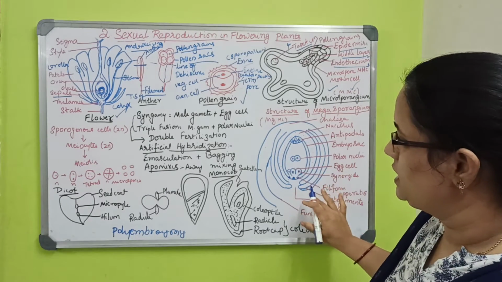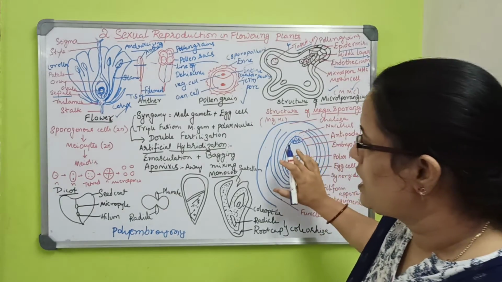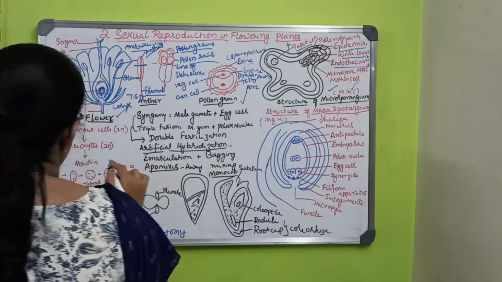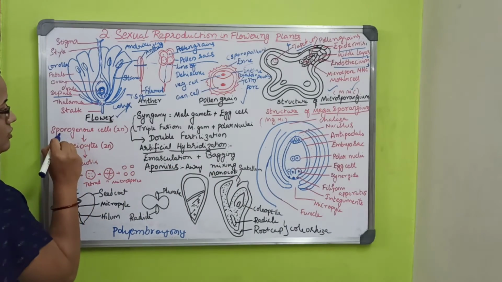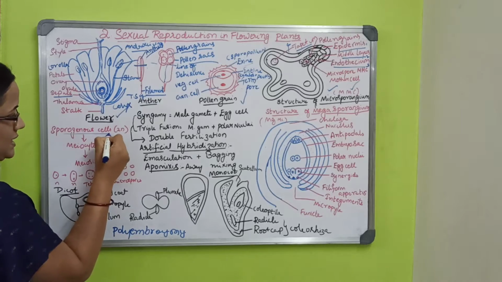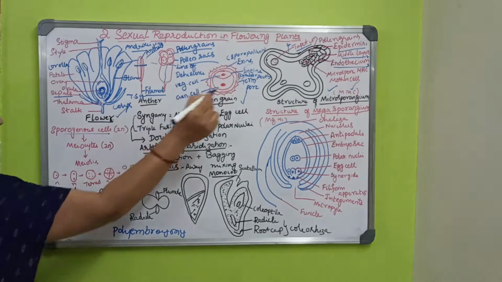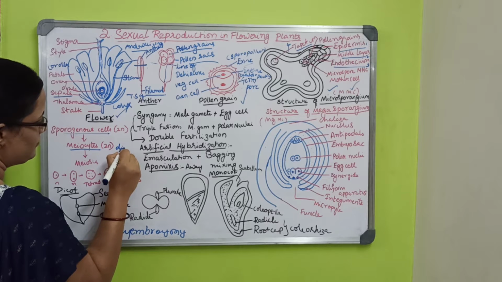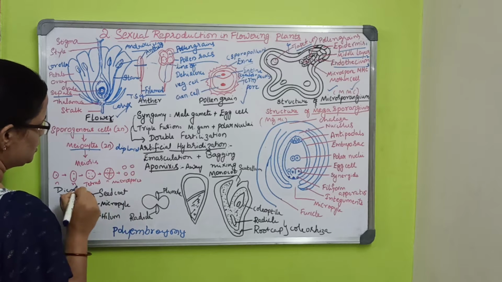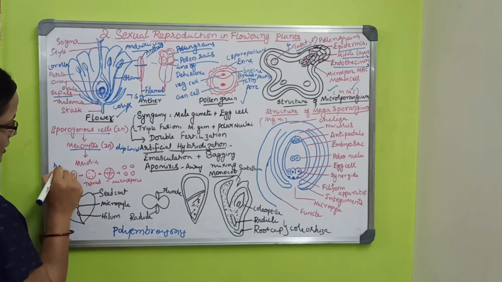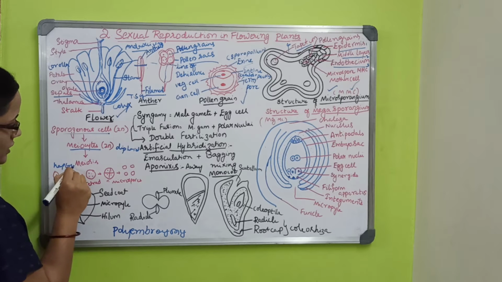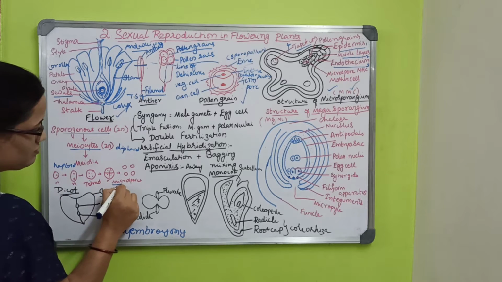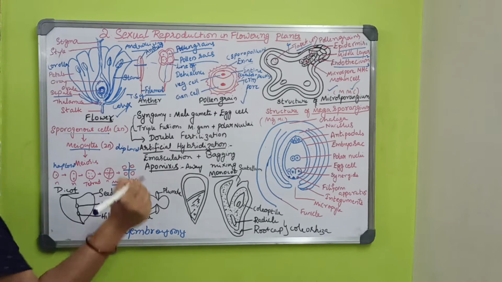Next, the microspores: from sporogenous cells, which are meiocytes in the diploid state, meiosis occurs. The diploid structure undergoes meiosis and a tetrad forms. These microspores are coming.